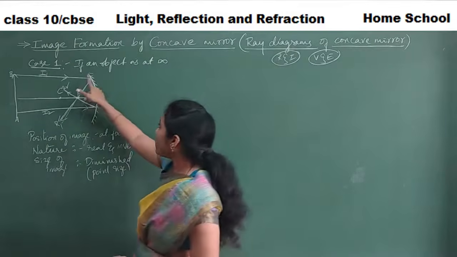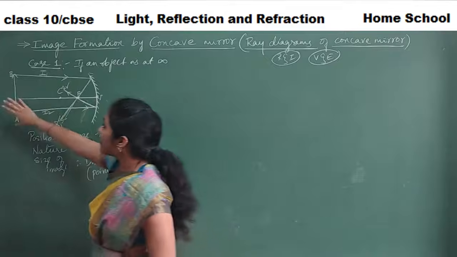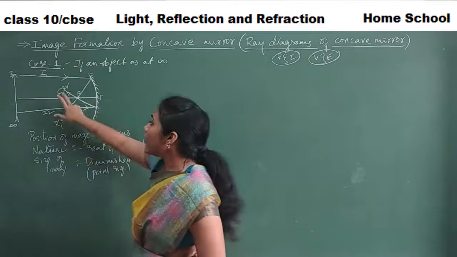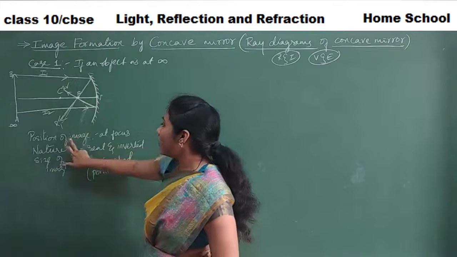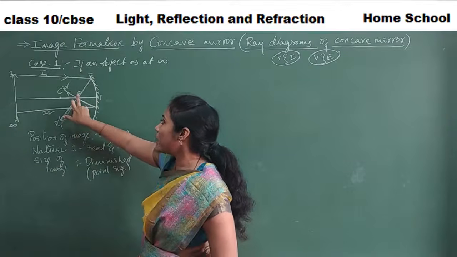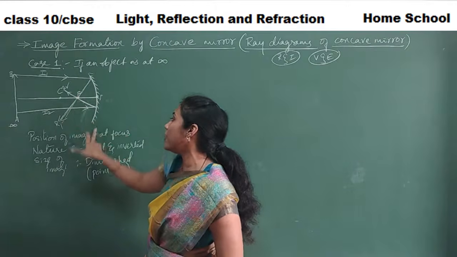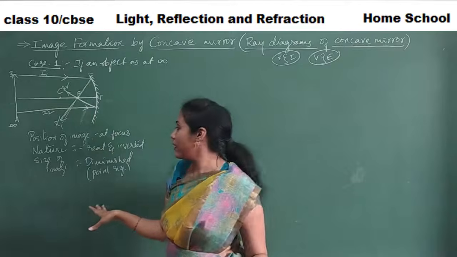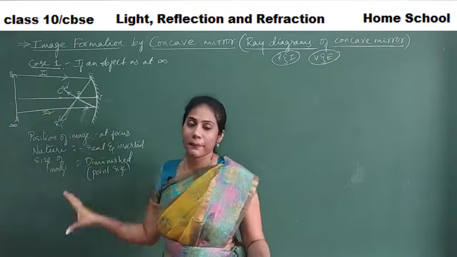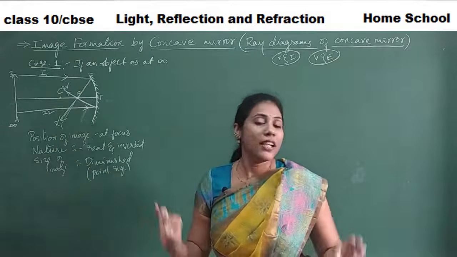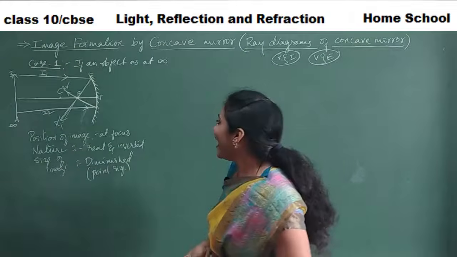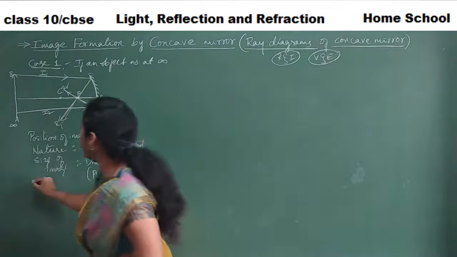So what was case 1? The object was kept somewhere very far at infinity. So when the object is at infinity, at what position has the image formed? Image has exactly formed at the focus. What's the nature? Real and inverted. Size of the image: diminished. This is how we have to study the ray diagrams, guys. Clear? And now let us see the second case.